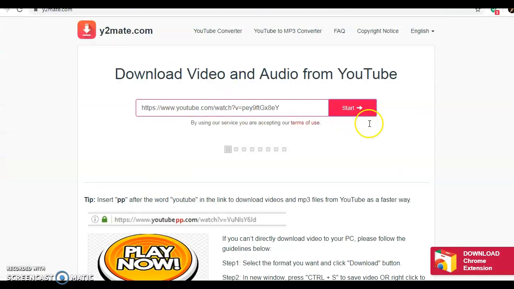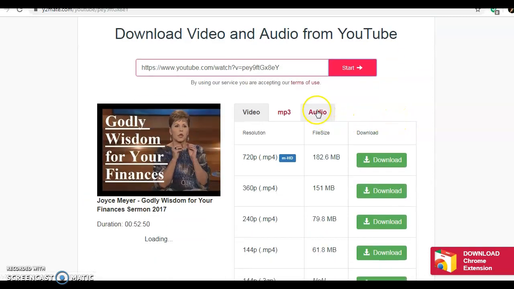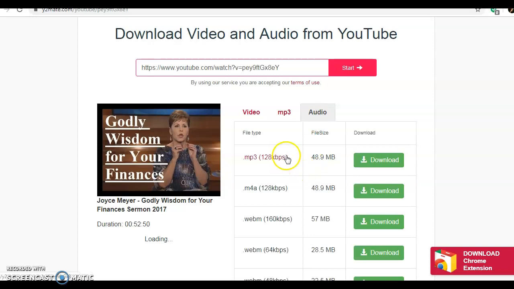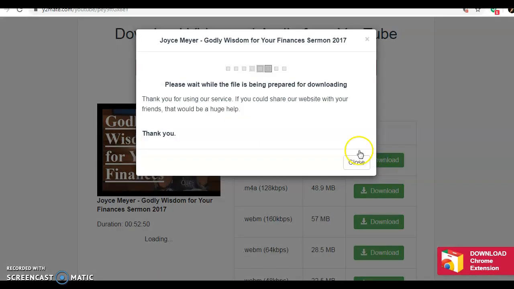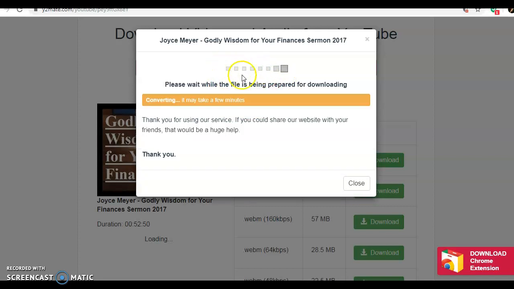And when you paste it over here, then you are going to go to audio. You have to download this 128 kbps. This one. Click on download. Just wait for a moment, and after you wait for a little bit, it'll say converting. It may take a few minutes.